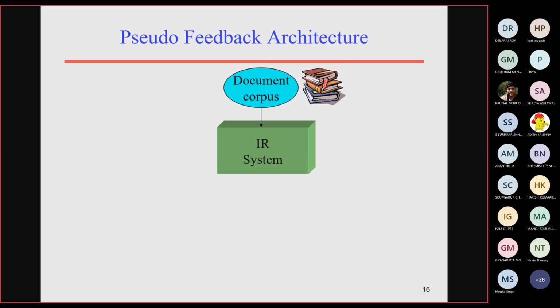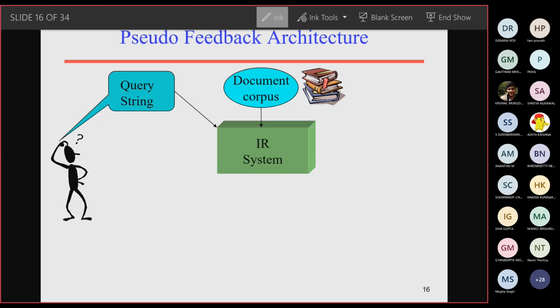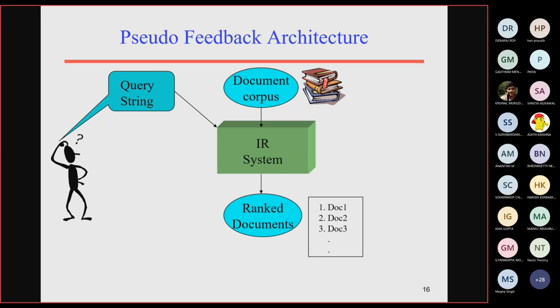In this pseudo feedback algorithm, as usual, we give the input query string. The IR system will initially generate some documents, and based on those documents we identify the top M documents based on pure assumption, assuming that these are the top M, top 5 or top 10.